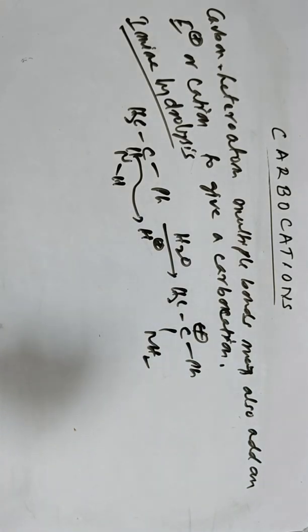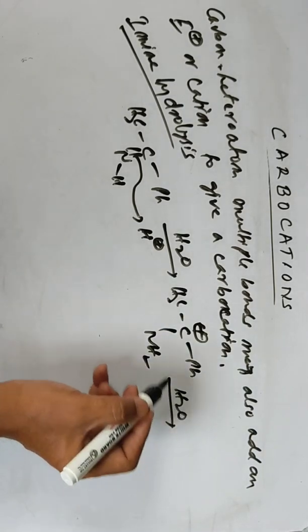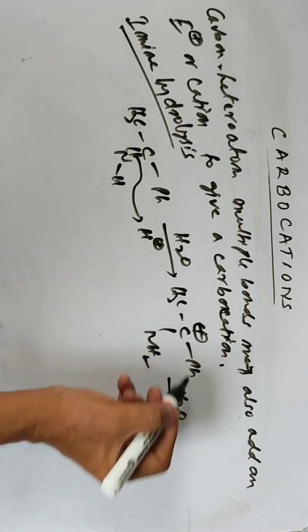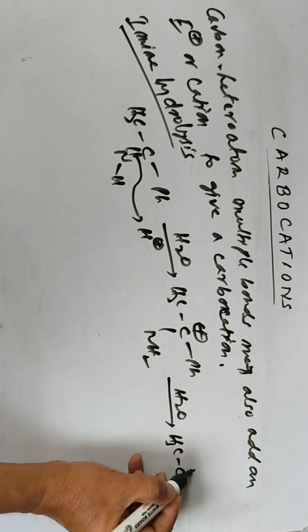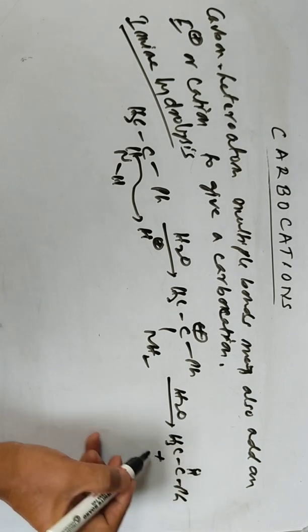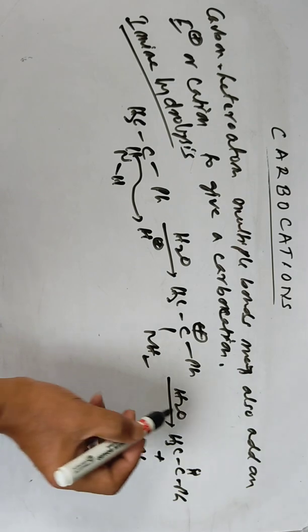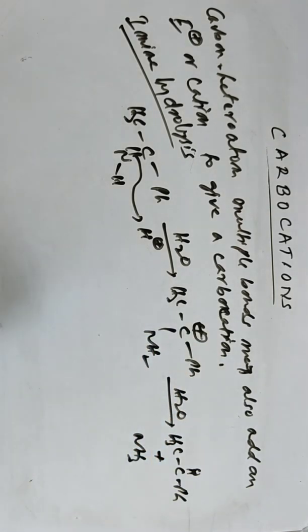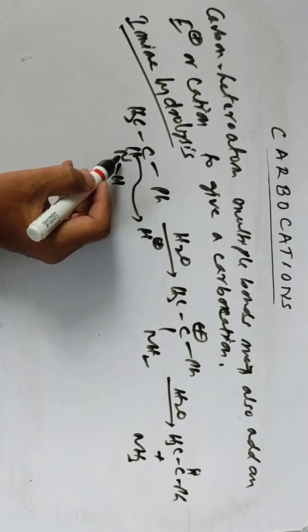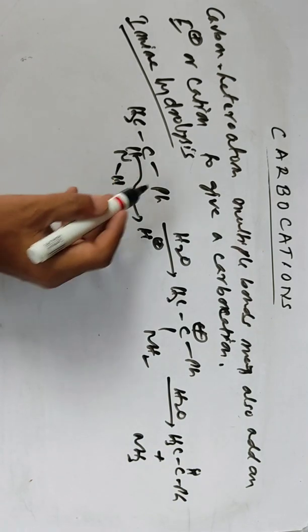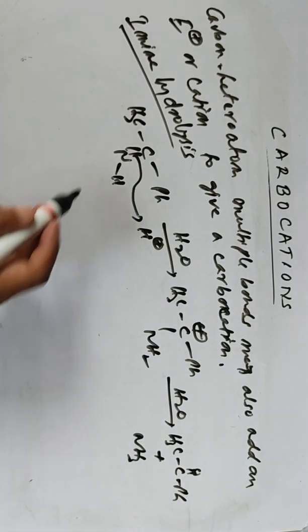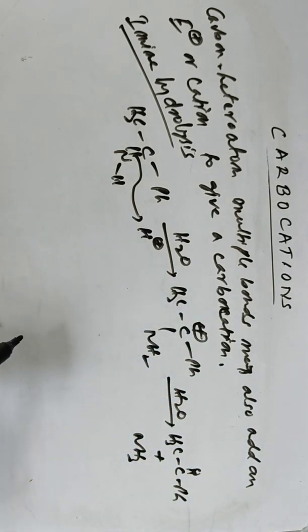Then by hydrolysis we get OH here, and finally you get a ketone, CH3-CO-phenyl, plus NH3. So carbon-nitrogen multiple bonds can also take part to give the carbocation. I'm giving one example here; similarly, you can have many examples.